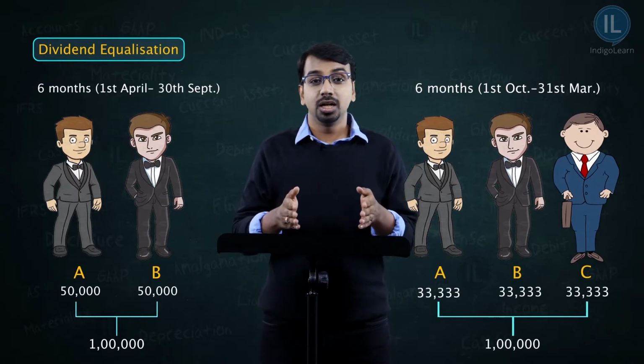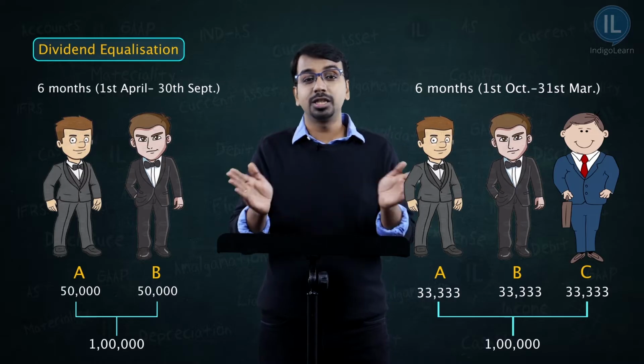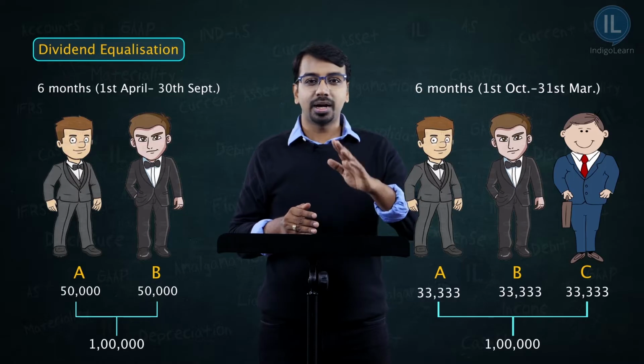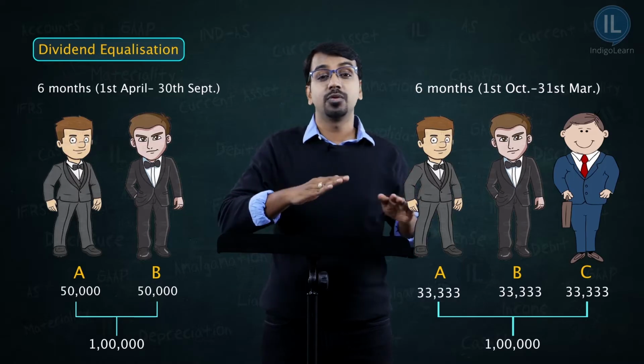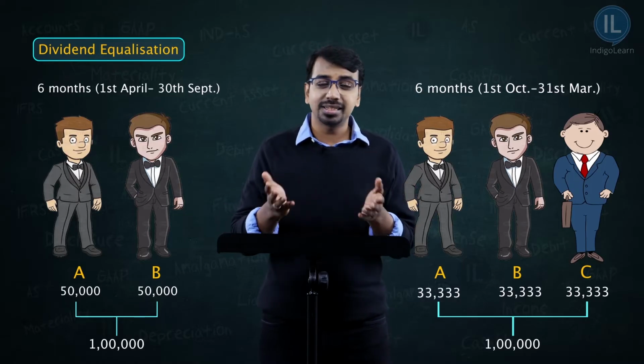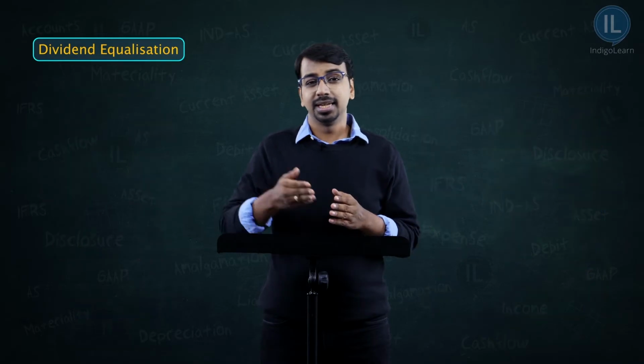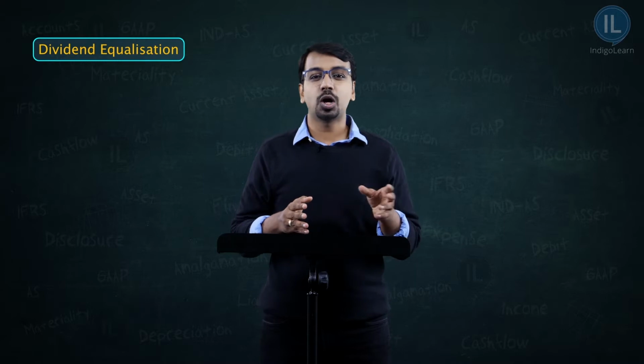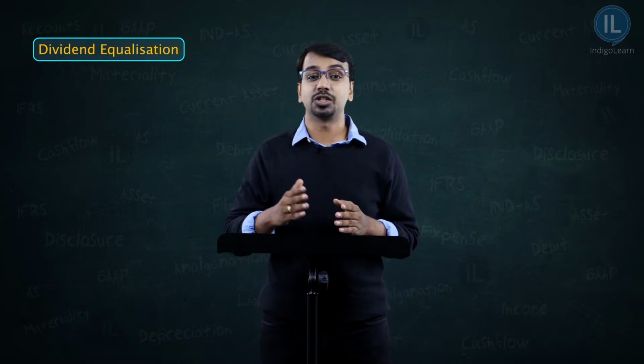Now here what did you exactly do? You split the profits, and from the point at which C was admitted into the partnership, from that portion is when you gave the profits. This is how the normal partnership thing works. Now why am I explaining all about partnership here? A similar concept works when there is a dividend distribution.